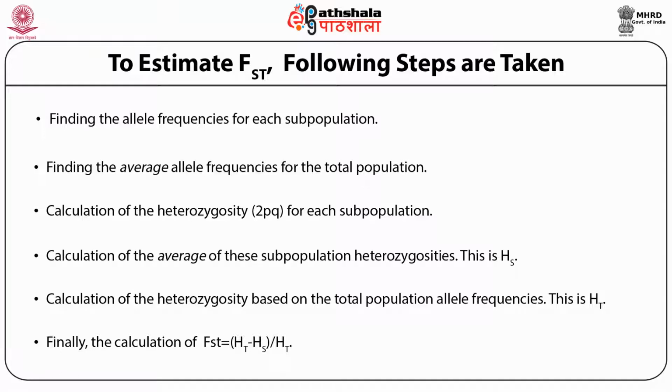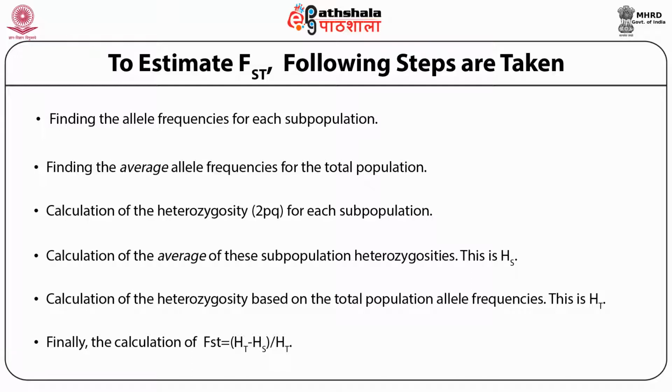If p is the frequency of the white allele and q is the frequency of the blue allele, then p1 is equal to 13 divided by 20, which is 0.65, and q1 is equal to 1 minus p1, which is 0.35.